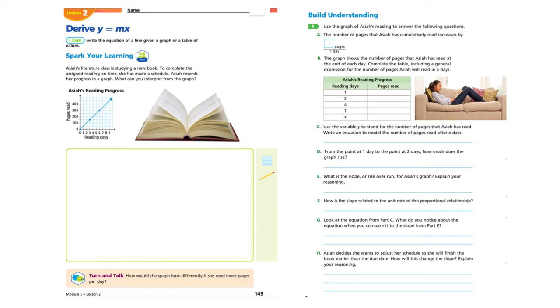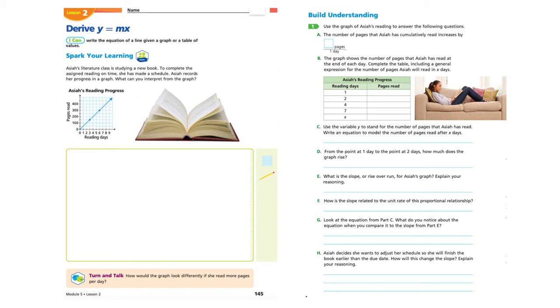Asaya's literature class is studying a new book. To complete the assigned reading on time, she has made a schedule. Asaya records her progress in a graph. So here's her graph. And again, make sure you look at the scale. Kind of notice the difference in the numbers, but that's an important way to do it sometimes. What can you interpret from the graph?